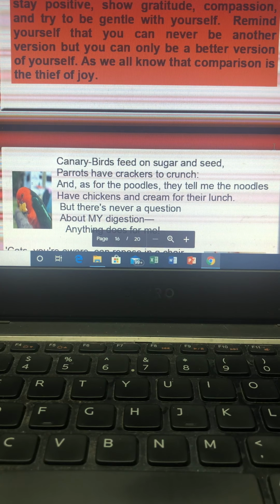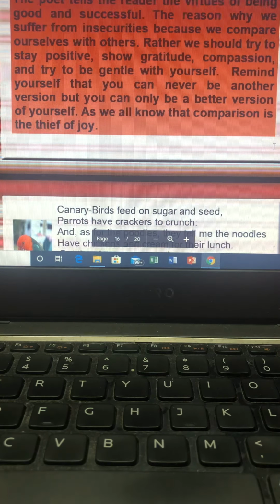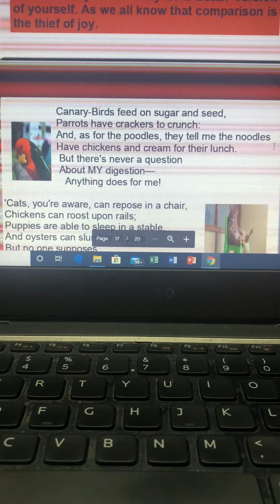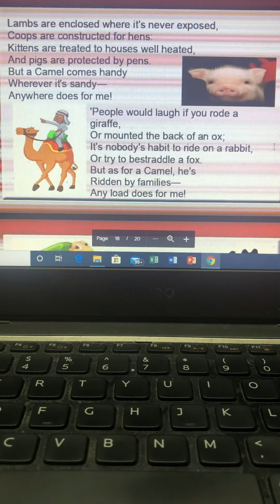But what he does not realize is that he is actually a very, very useful animal. So one should always remember that instead of comparing ourselves with others, we need to appreciate ourselves, and we should show gratitude and compassion and try to be gentle with oneself. Right? So yes, after this you have the entire poem, something which we just explained.